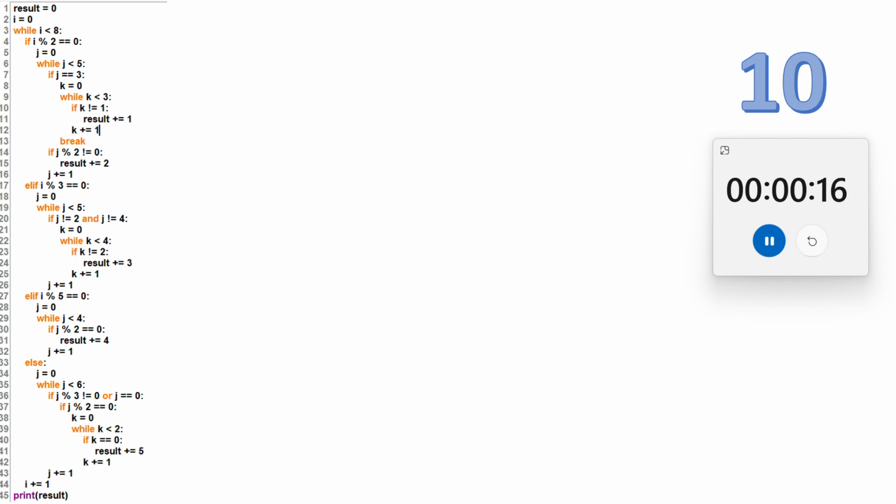Imagine, while loops and conditions, how many? 1 2, 1 2 3 4 5 6 7 8 9. My god, about 10 conditions here, and 8 while loops. So if you can solve it, it is definitely going to help you. I wanted to give you some more time for this question. You have to check very cautiously, because one single mistake will lead you to the wrong answer and everything will be gone.